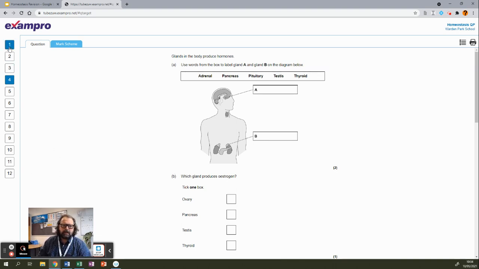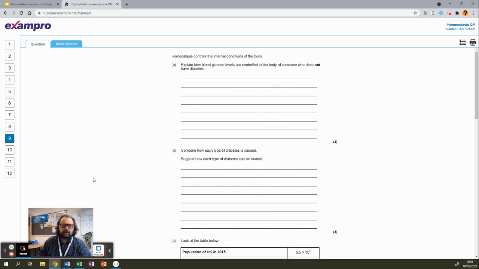Okay, so pick out some questions. So the first 4 are from foundation tier only. The middle 4 are from both foundation and higher tier papers. So these would be the second half of a foundation tier paper or the first half of a higher tier paper. And the final 4 are higher tier only. Now you can see in the higher tier questions here that there are big gaps, okay, multiple marks for questions, and you are guided far less.